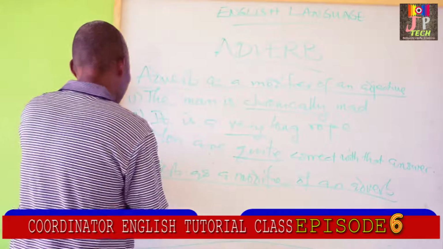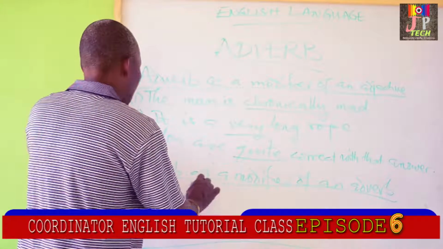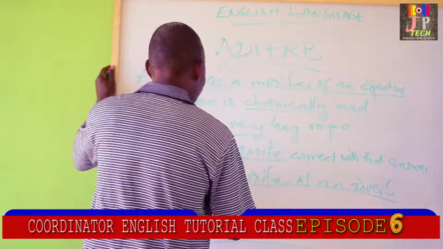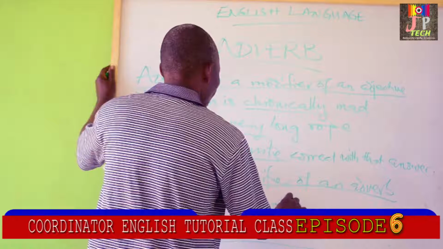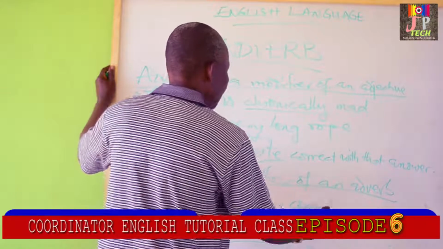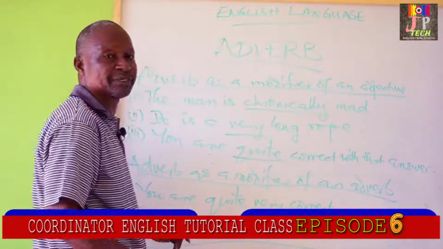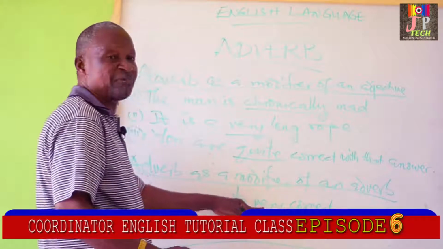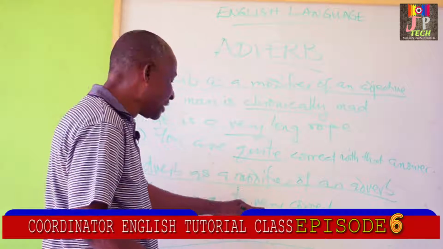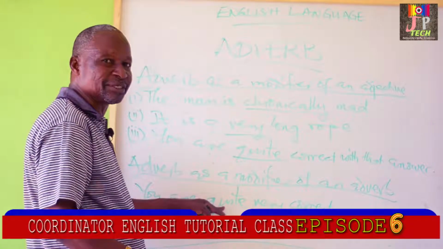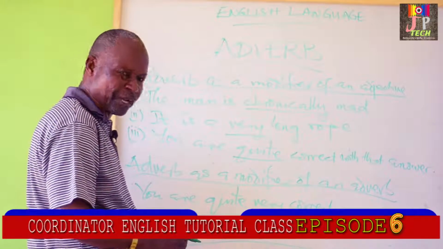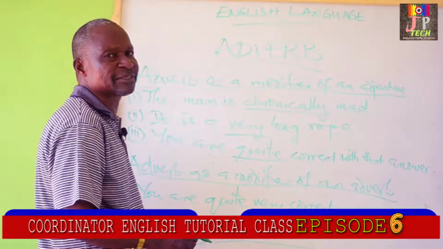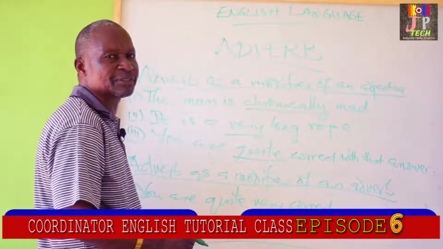If I say, you are quite very correct, correct is our adjective, modified by very. Very is still modified by quite. You are quite very correct. 1st October 1960. You are quite very correct.